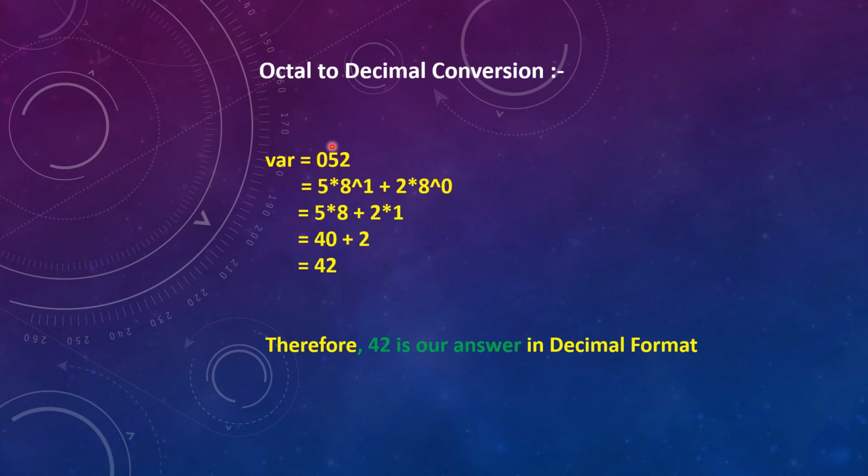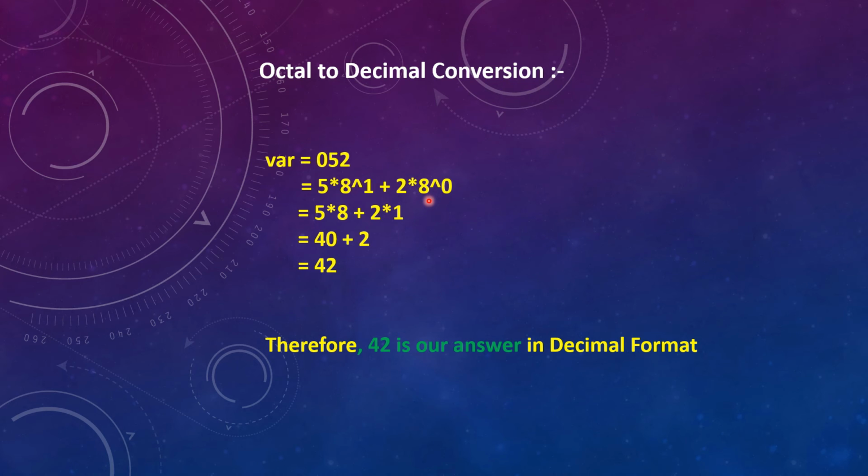Next you move to the next value, that is 5. So 5 into the same base 8, now the power will be 1. If there were more digits, then you need to write plus the next number into 8 to the power 2, then 8 to the power 3, 8 to the power 4, likewise. As we are having only 2 digits here, we are taking powers 0 and 1, correct?